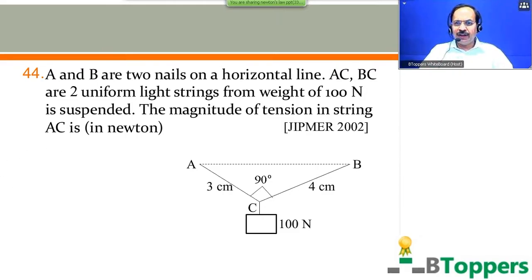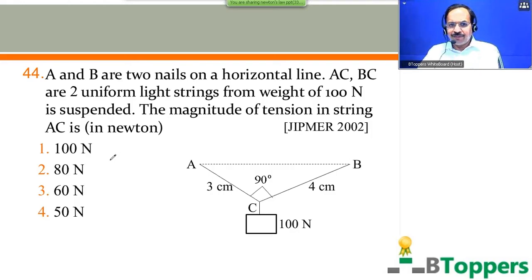A and B are 2 nails on a horizontal line. AC, BC are 2 uniform light strings from which a weight of 100 Newton is suspended. The magnitude of tension of the string AC is in Newton. Come on, try the question. So in the figure, you can observe the length of string AC is 3 centimeters and the length of string BC is 4 centimeters. And the 2 strings AC and BC are perpendicular. Come on, try the question.